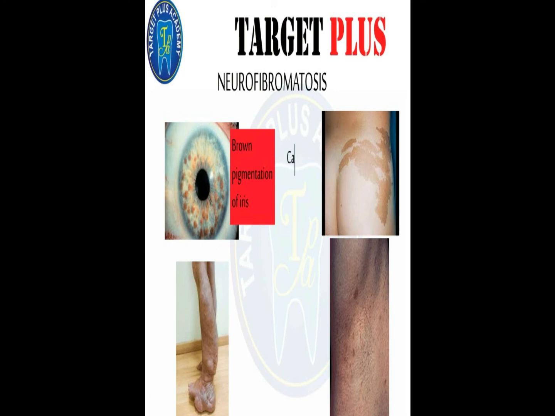Now cafe au lait spots. In addition, the majority of patients exhibit asymmetric areas of cutaneous pigmentation. These are the cafe au lait spots, dark brown macules. Now another important feature is Crowe sign. You can see these brown spots on the skin in the axilla, so it is axillary freckling. Now oral manifestation: they may occur in the mandibular canal, buccal mucosa, and alveolar ridge.